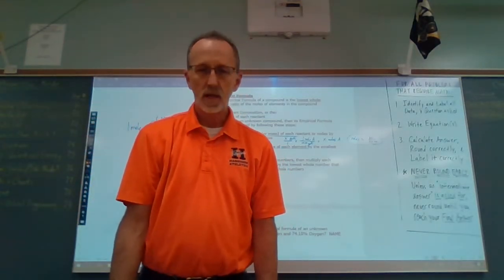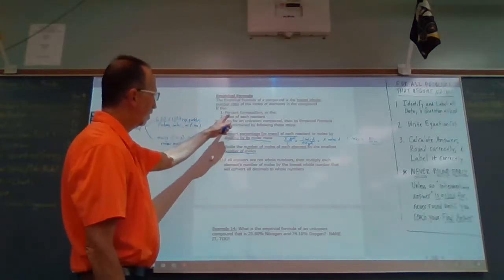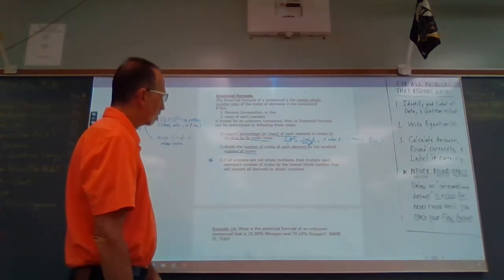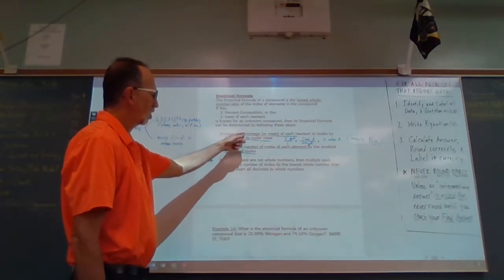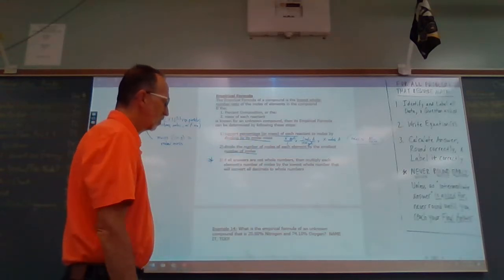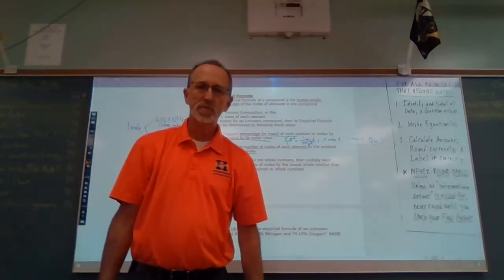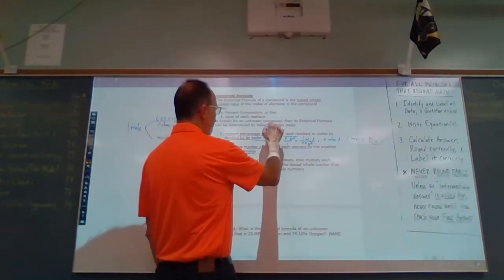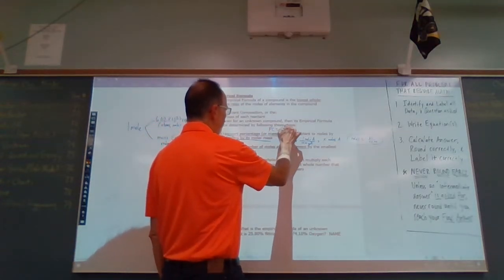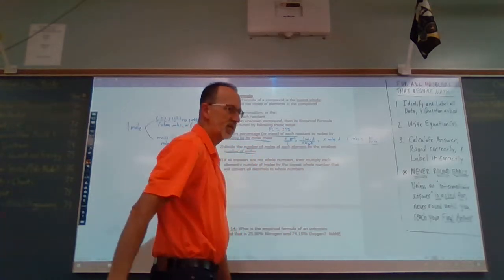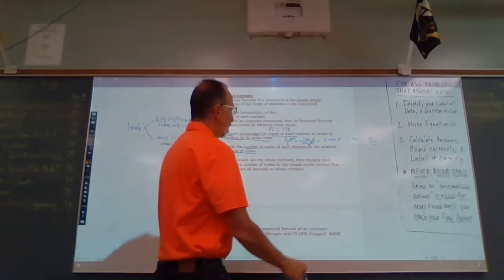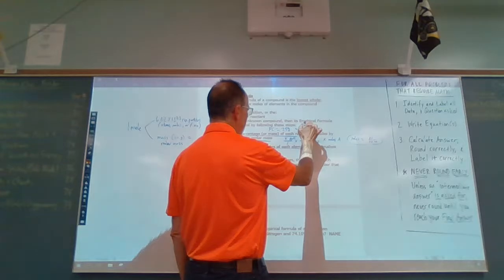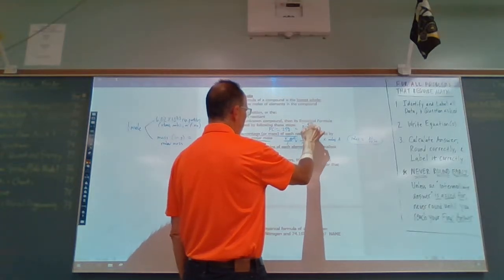So I also said up here, we can convert the percentage or mass of each reactant. Remember, percent composition is a percent by mass. So if the mass percent of a particular element is 25%, what that means is in a 100-gram sample, there's 25 grams out of 100 grams.